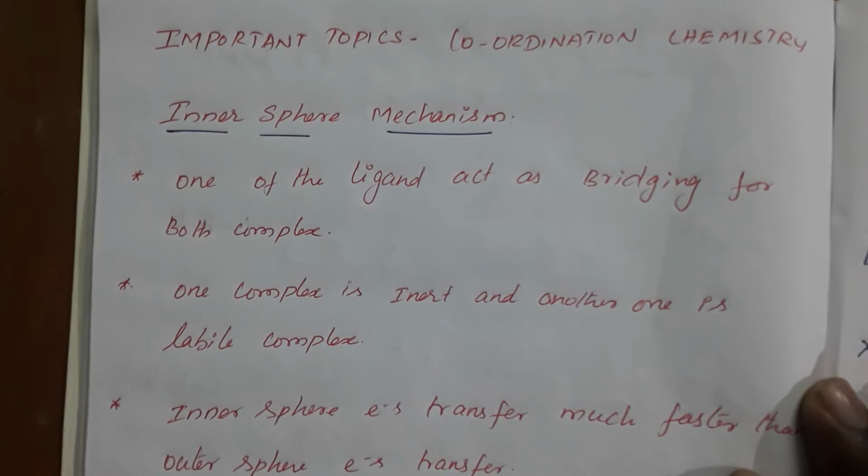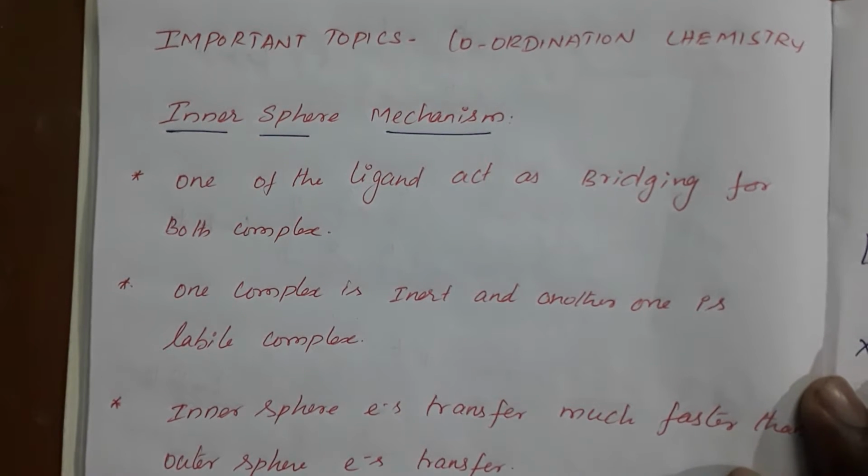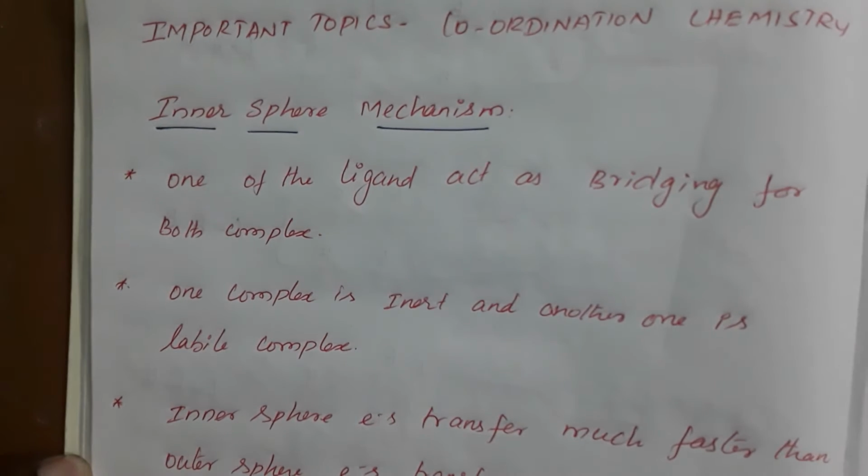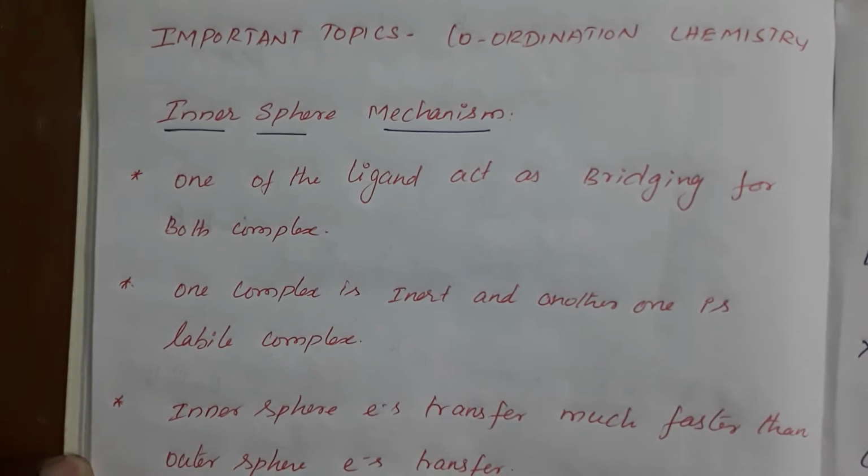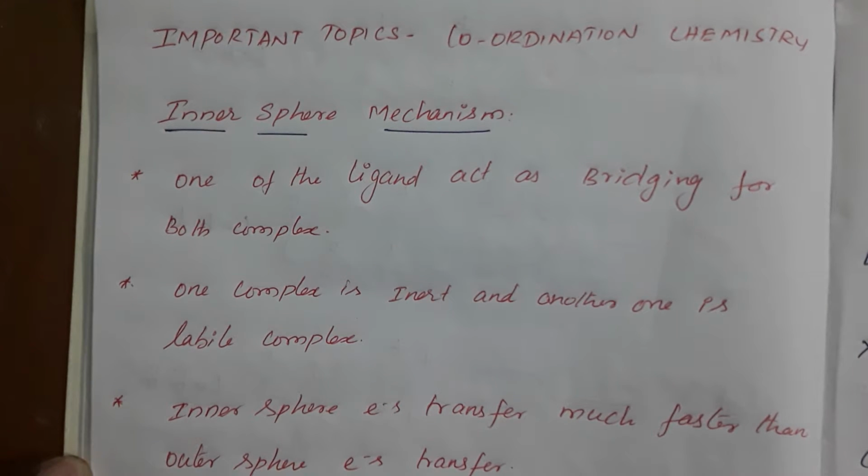Hi dear students, now we are going to see about a very important topic in coordination chemistry, that is inner sphere mechanisms. So in the complex, the electron transfer will take place in two ways. After the electron transfer, an atom will be transferred, that is, a ligand is transferred from one complex to the other complex. Otherwise only the electron transfer will take place.